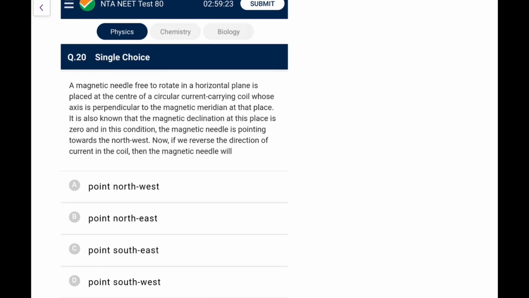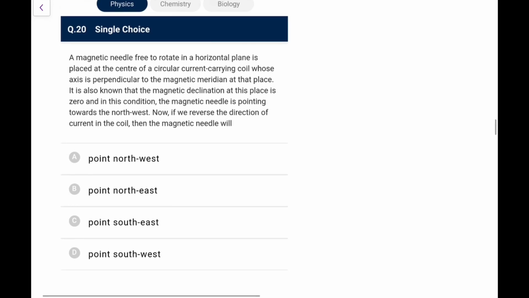Next, a magnetic needle free to rotate in a horizontal plane is placed at the center of a circular current carrying coil whose axis is normal to the magnetic meridian at that place. Axis is normal to the magnetic meridian, that means the coil lies in the magnetic meridian. It is also known that the magnetic declination at this place is 0, and in this condition the magnetic needle is pointing towards the northwest. Now if we reverse the direction of current in the coil, the magnetic needle will...